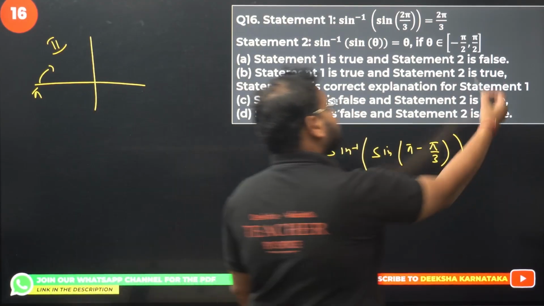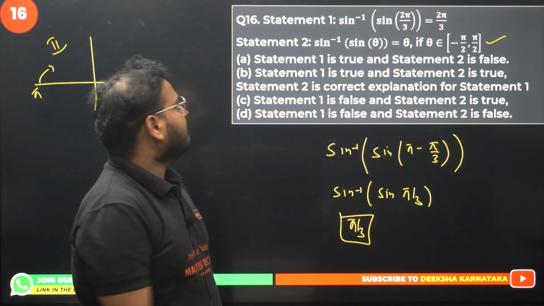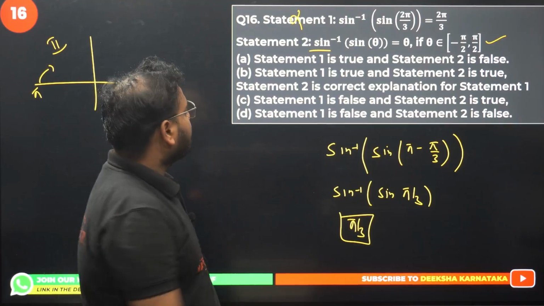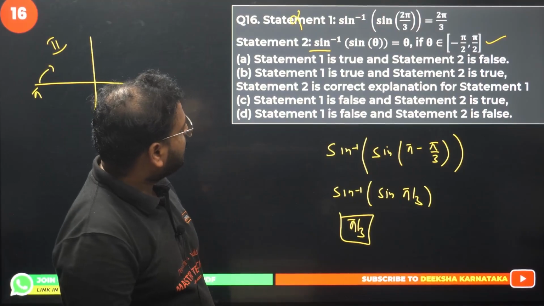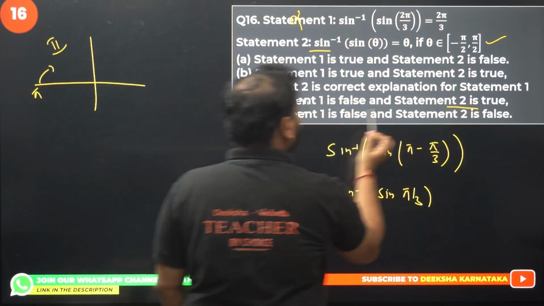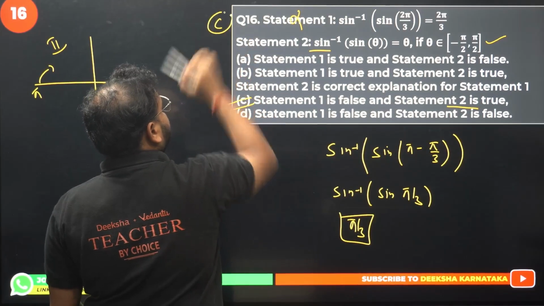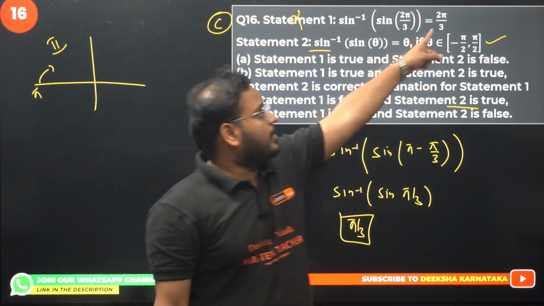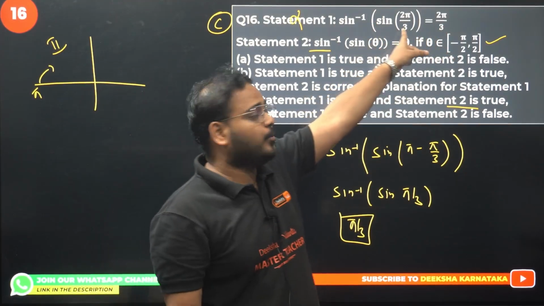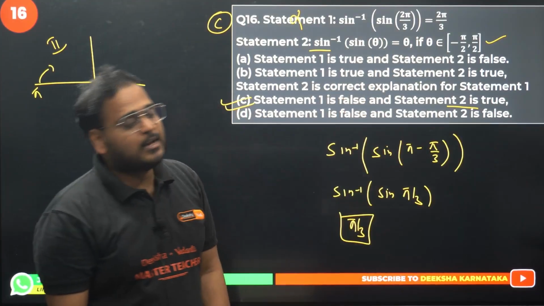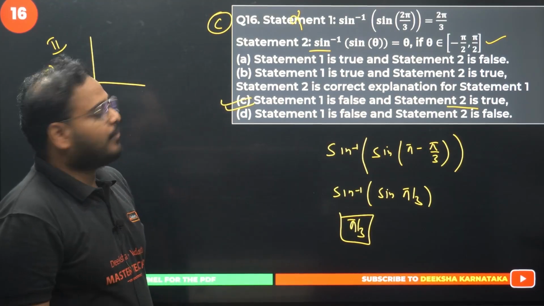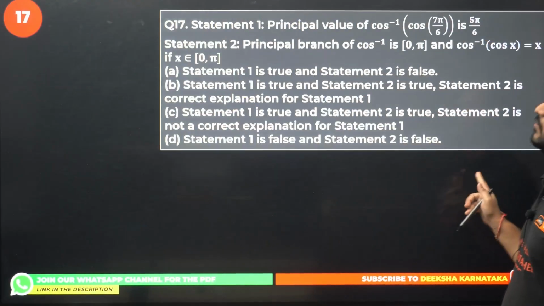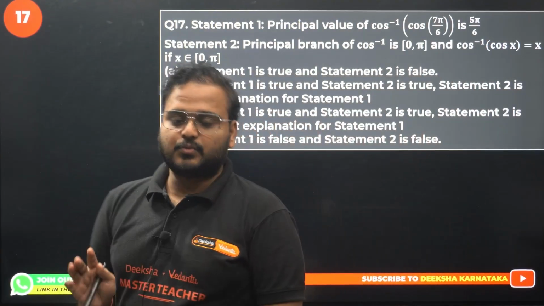Pi by 3 is your principal value branch. So statement number 1 is false, 2 is true. Option C is correct, guys. This has to be pi by 3, not 2 pi by 3, because this is not in the principal value branch. Please check. 16 is over. Question number 17 now. I think this is the last of the MCQs.